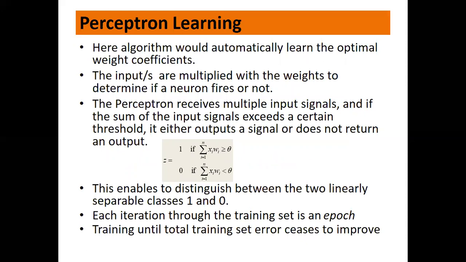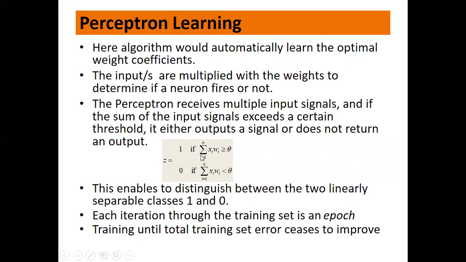Now perceptron learning, how perceptrons learn, that is how they are trained. Here the algorithm automatically learns the optimal weight coefficients. The inputs are multiplied with the weights to determine if the neuron fires or not. The perceptron receives multiple input signals, and if the sum of the input signals exceeds a certain threshold, it either outputs a signal or does not return an output.